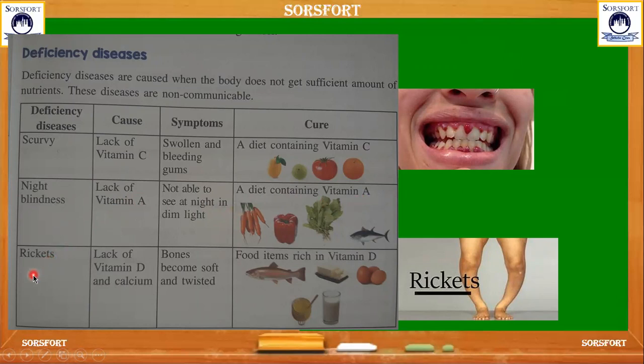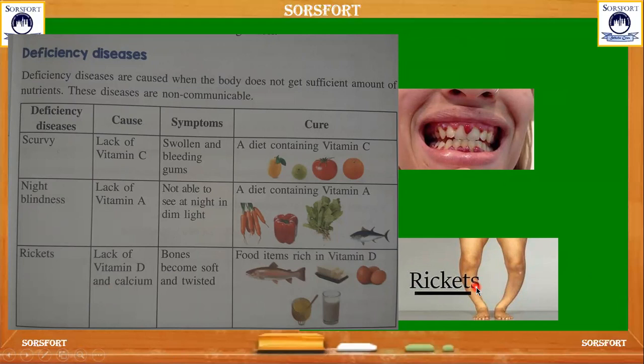And the other deficiency disease is rickets. Rickets, you can see here, where the bones are twisted and they become soft. This is because of lack of vitamin D and calcium in our body.